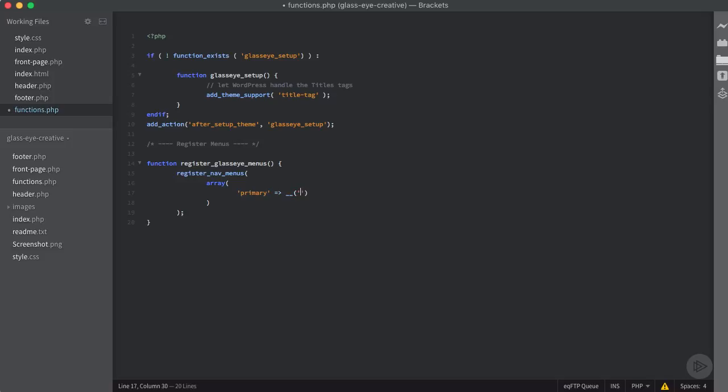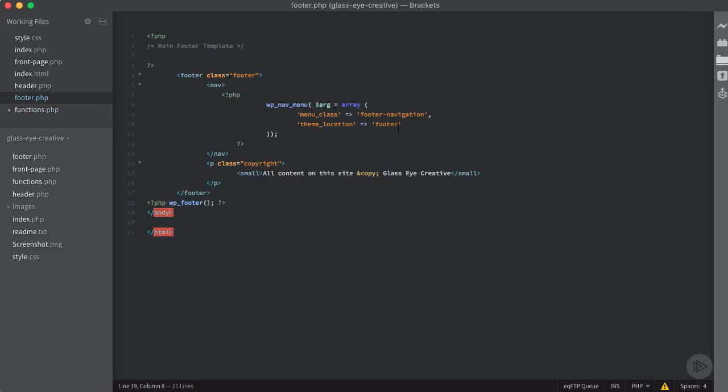and then we're going to pass this a string, and this is how it's going to display in our actual menu screen and the dashboard. So we're just going to give it a name of how it's going to appear. So we're going to say primary menu, and then comma, and then we're going to pass it our footer menu as well.